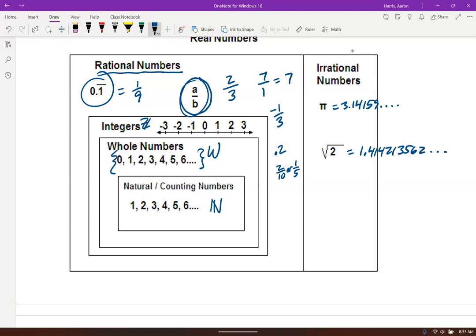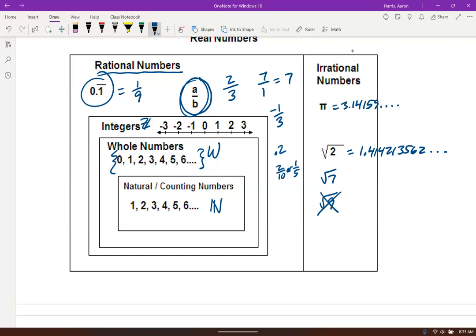Right, so irrational numbers in decimal form do not terminate or repeat. Those are some classic irrational numbers. Square root of 7 is another one. Square root of 9 is not, because square root of 9 is 3, right? So that's actually a natural number.